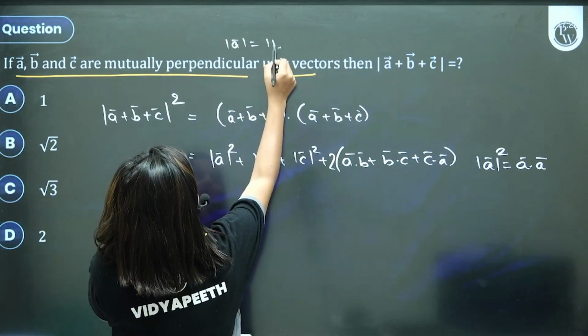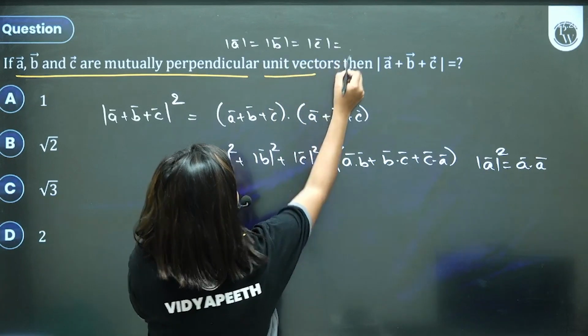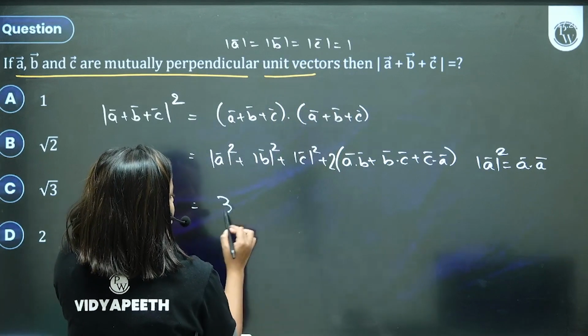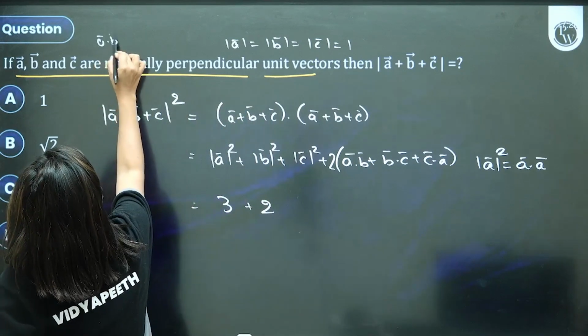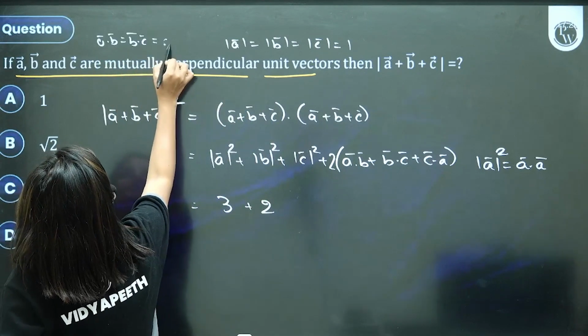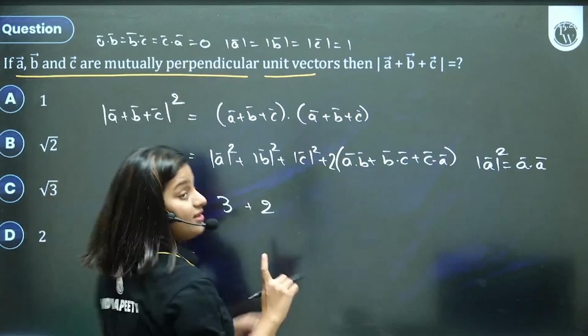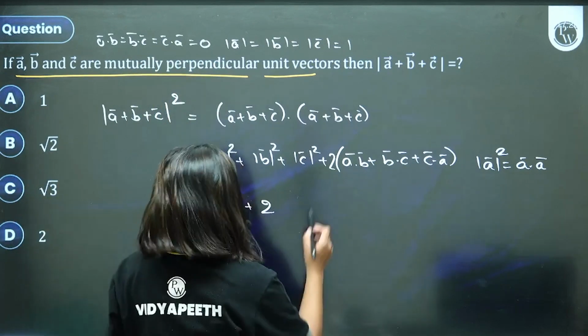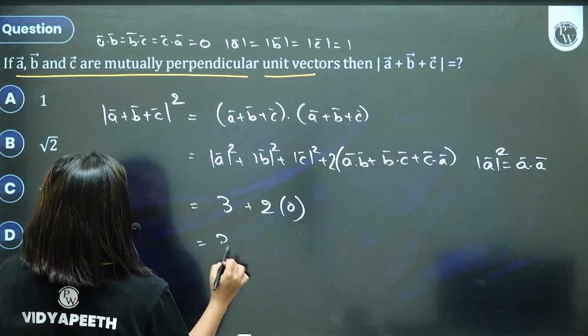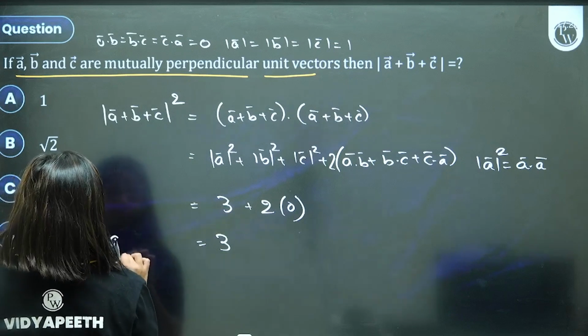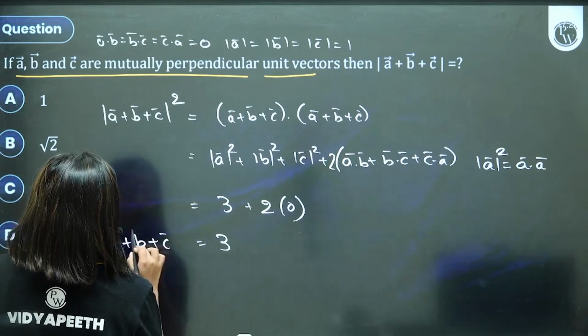Magnitude of A, magnitude of B, magnitude of C, they all are unit vectors. So 3. And also they are mutually perpendicular, so A dot B, B dot C, and C dot A are all going to be 0. Dot product of perpendicular vectors is 0. So 3, but that's a square root. Root 3 will be your final answer.